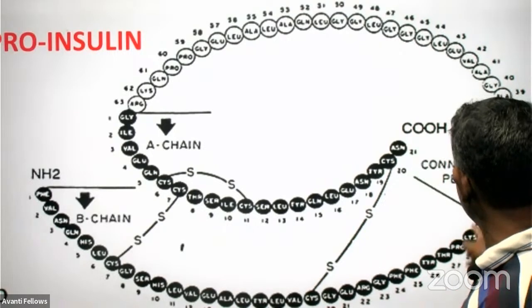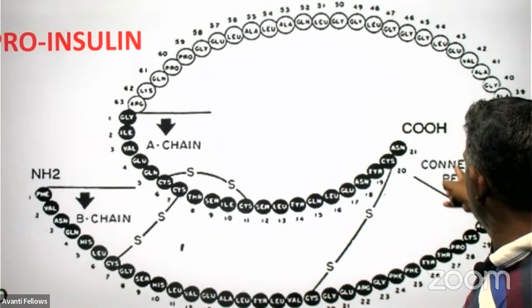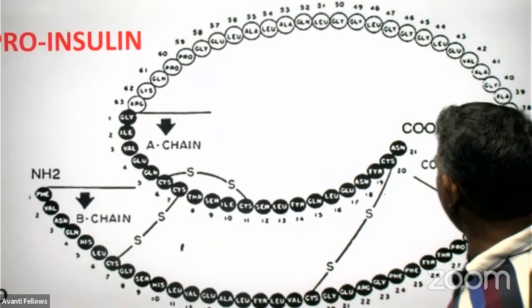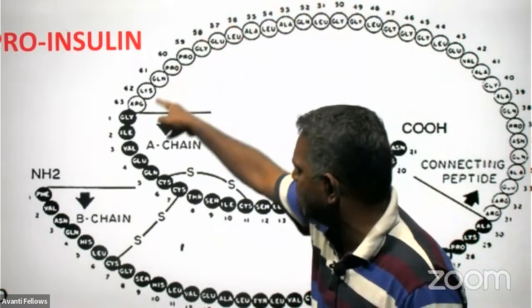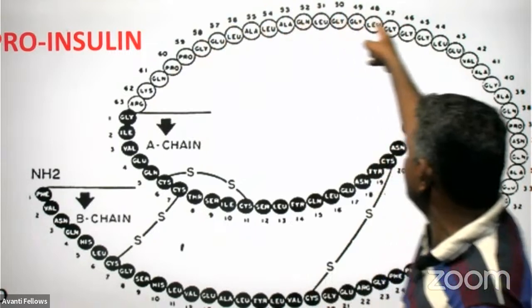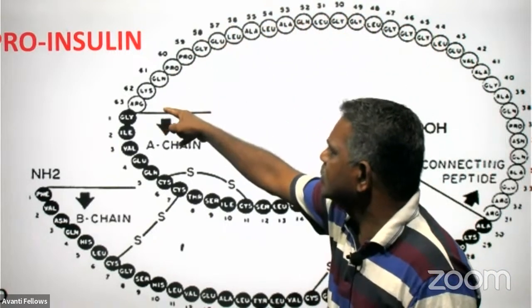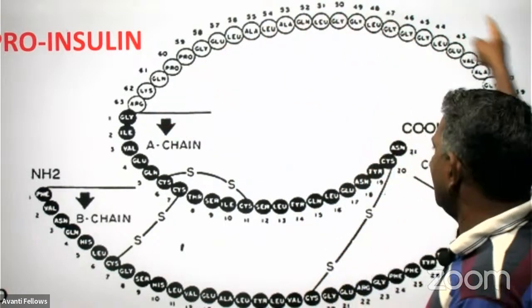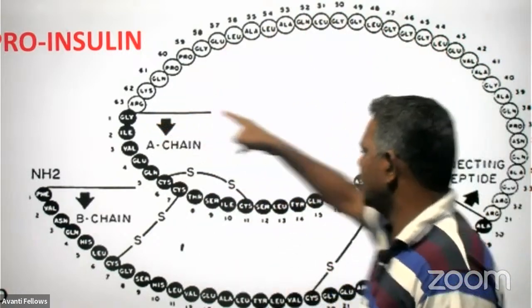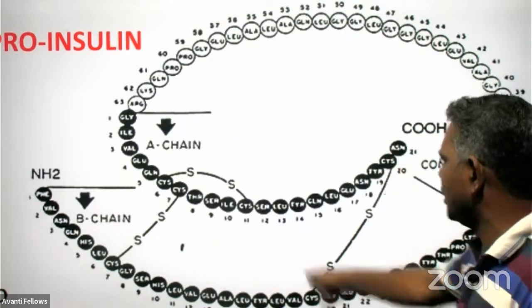And this is the C polypeptide. From here, we can find a C-shaped polypeptide. A C-shaped polypeptide chain made with a number of amino acids here, and it is the C polypeptide, and it connects the A chain to the B chain, other than the disulfide bonds.